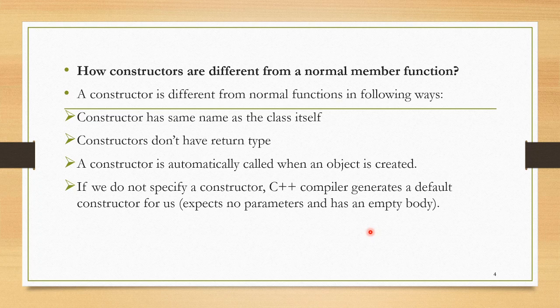If we do not specify a constructor, the C++ compiler generates a default constructor for us, which expects no parameters and has an empty body. There is no body for the constructor. In the last lecture we saw a simple example of a class and how to create the object. In that program we have not mentioned any constructor, so the constructor is automatically added by the compiler.